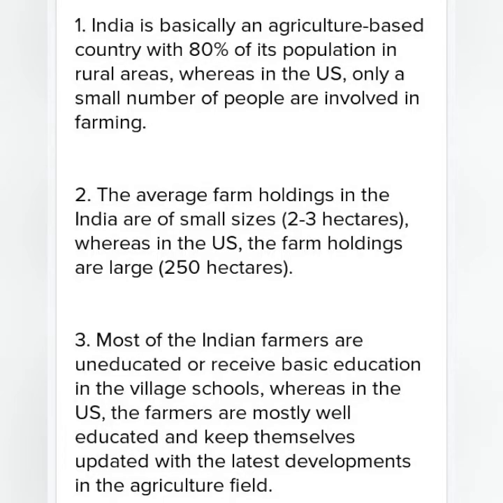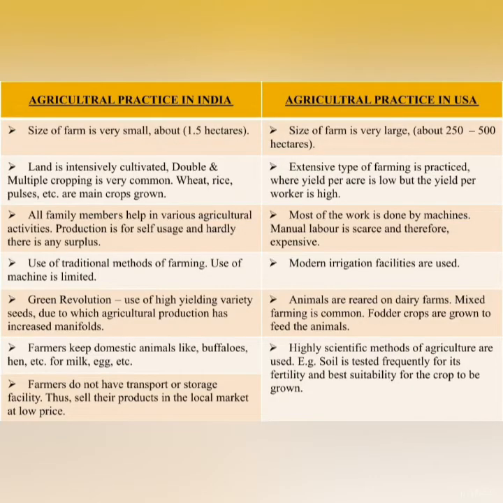Most of the Indian farmers are uneducated or receive basic education in the village schools. Whereas in the US, the farmers are mostly well educated and keep themselves updated with the latest developments in the agriculture field. In India, land is intensively cultivated, and double and multiple cropping is very common. Wheat, rice and pulses are the main crops grown.